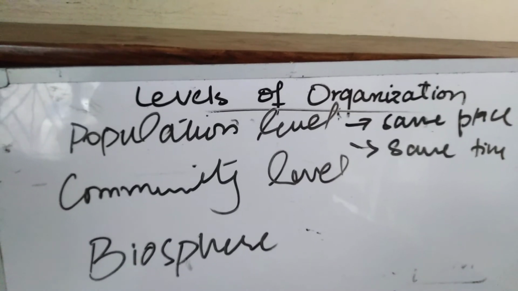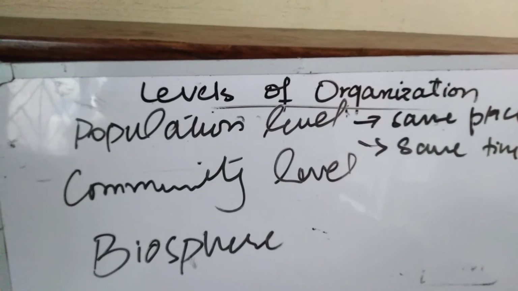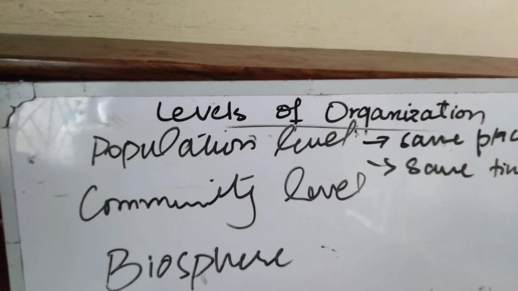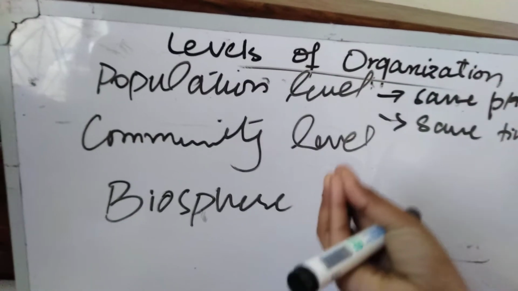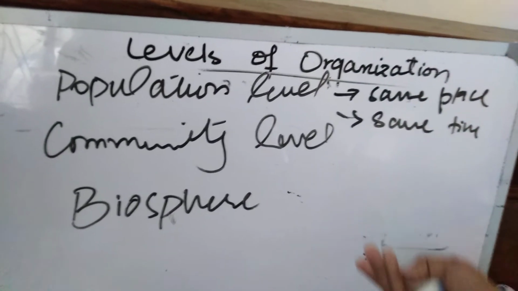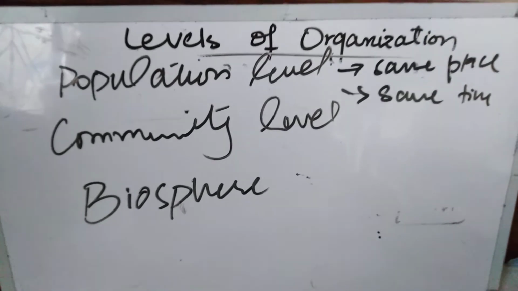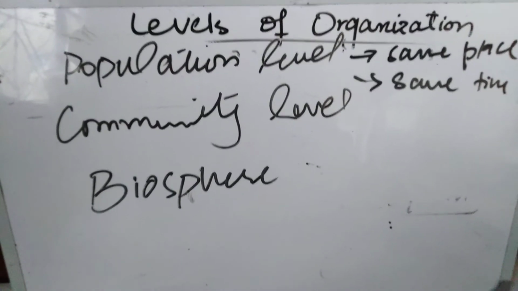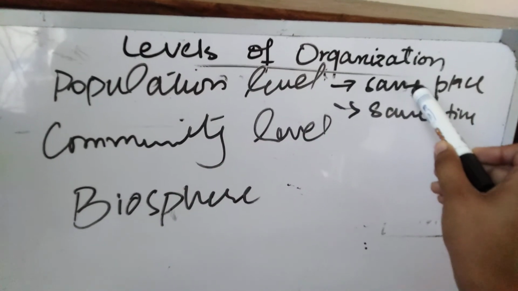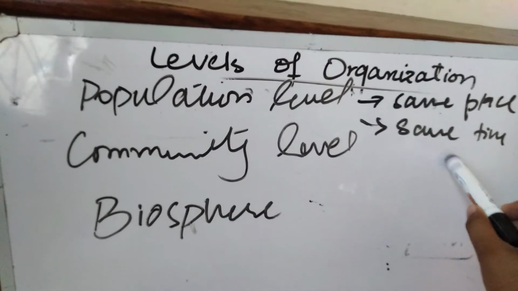Similarly, human population comprises the number of human beings in a particular city or a country at a particular time. It means a specific number of people present at the same place, like students in the biology class or the population of animals in a field. It is known as the population level, in the same place at the same time.